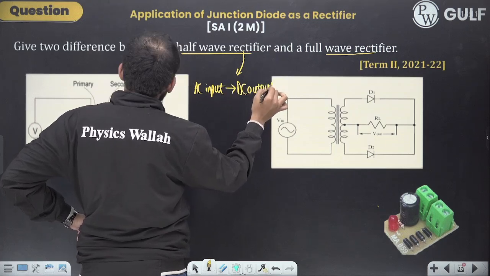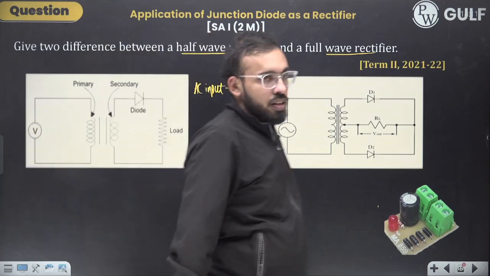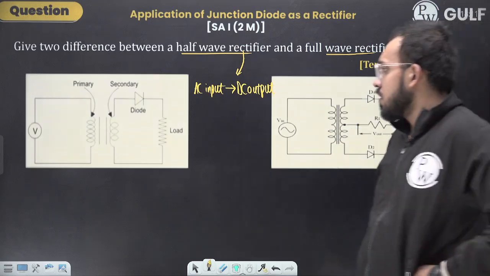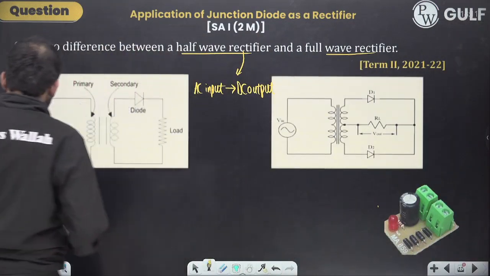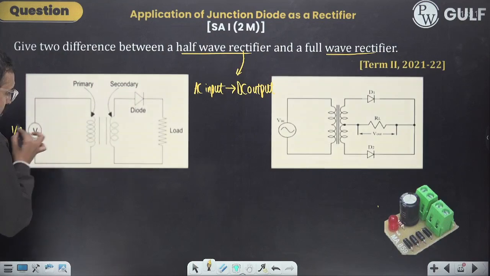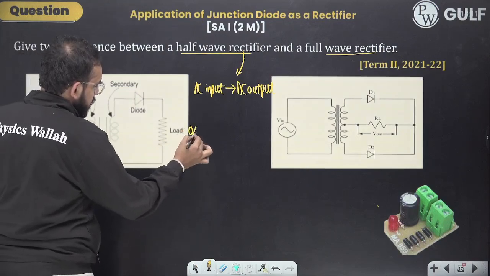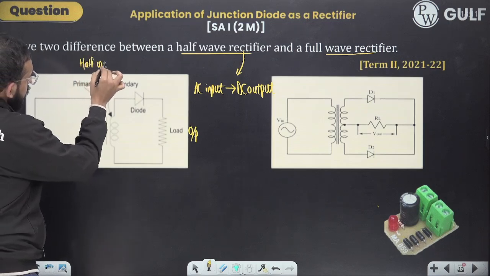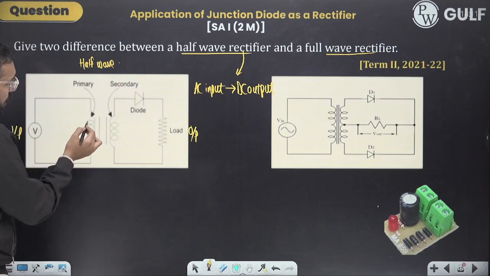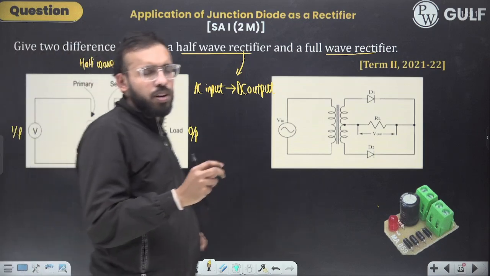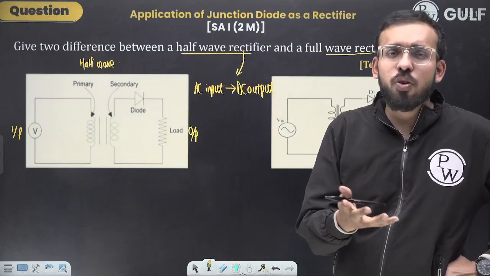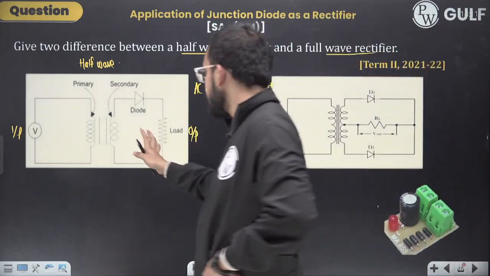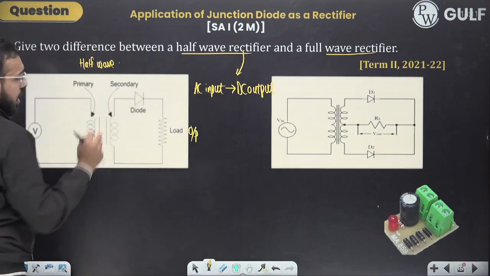What do I mean by this? Let us understand. What is AC input? This is the input side, by the way, this is the output side. This is a half wave rectifier. In front of you, half wave rectifier is there. There is a primary coil, secondary coil. It works on the principle of a transformer, you must have studied. So this portion is nothing but a transformer, and you have attached a diode.